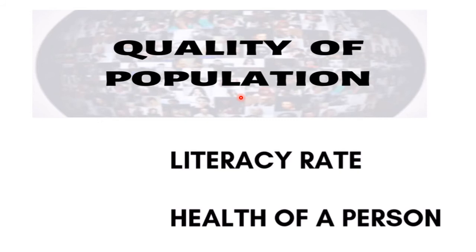There are two factors which the quality of population depends on: the literacy rate, how educated the people of the country are, and the health of the people of the country. These are the two factors which determine the quality of population. And definitely the quality of population ultimately decides the growth rate of the country. A literate and a healthy population are an asset to a country's growth.